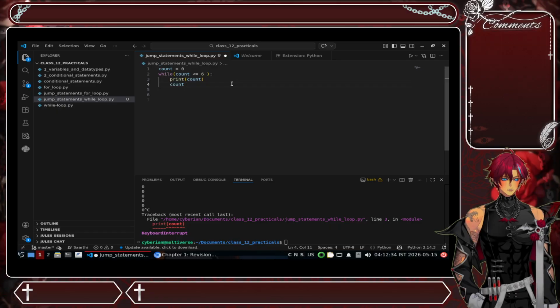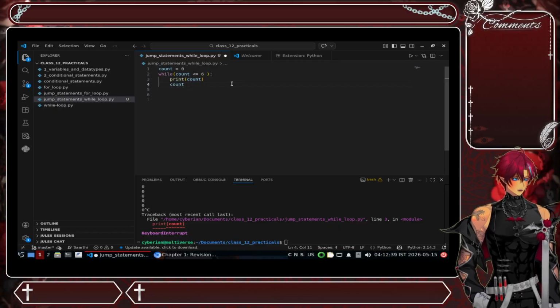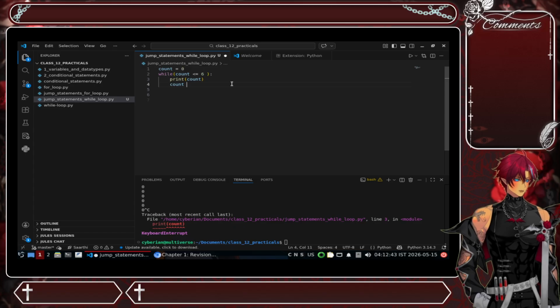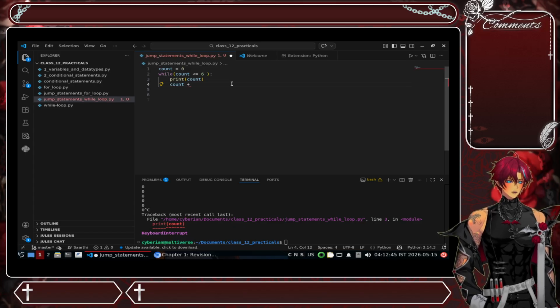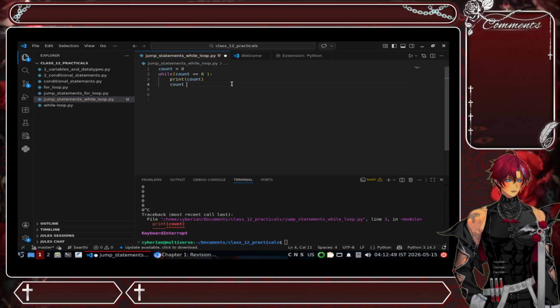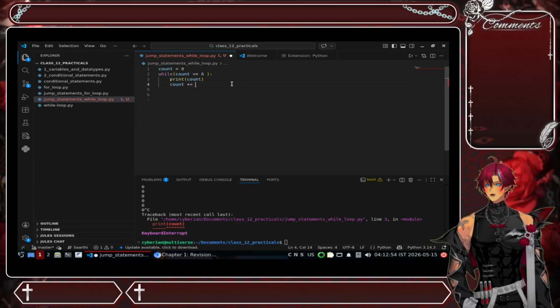So count, we can use the addition assignment operator, and from there we can increase the count.